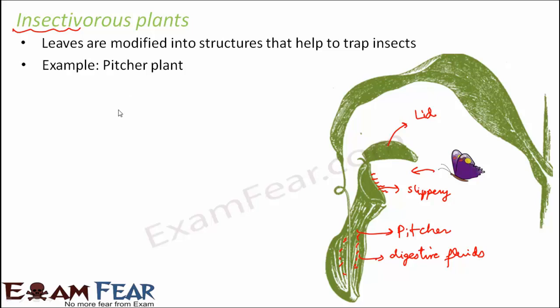Here also you see they depend on other insects, but at the same time these plants also have chlorophyll and they can also photosynthesize. But this is an alternative mode of nutrition. So they are autotrophic, but at the same time they are also heterotrophic because they depend on other organisms like insects. So this is about the insectivorous plant.